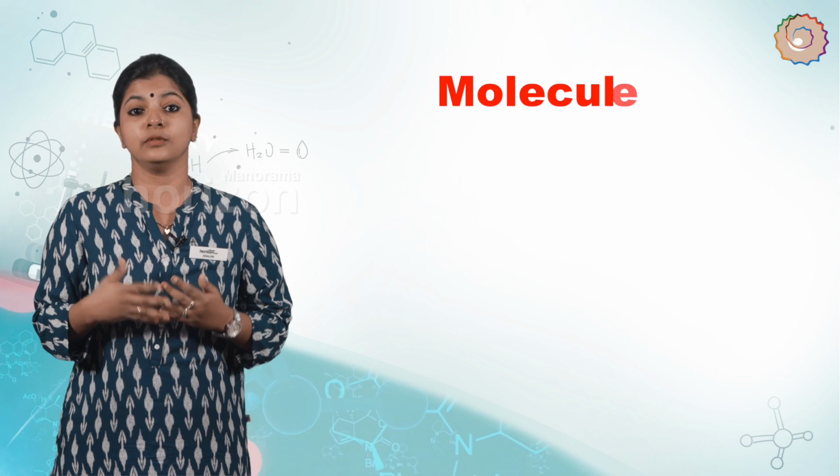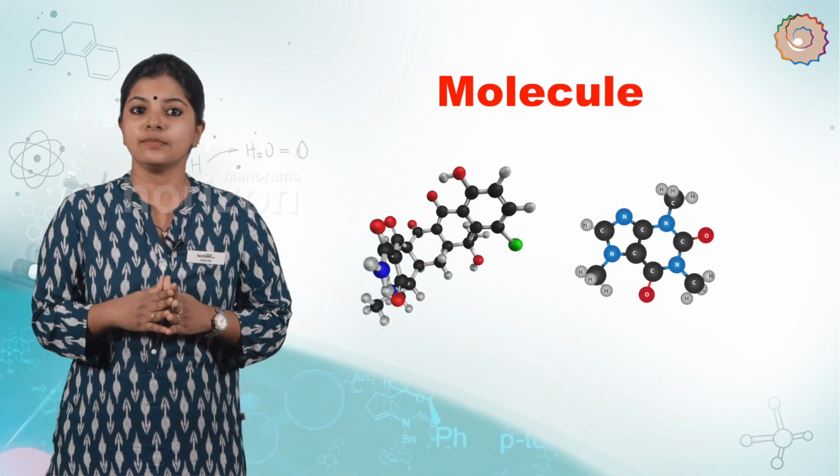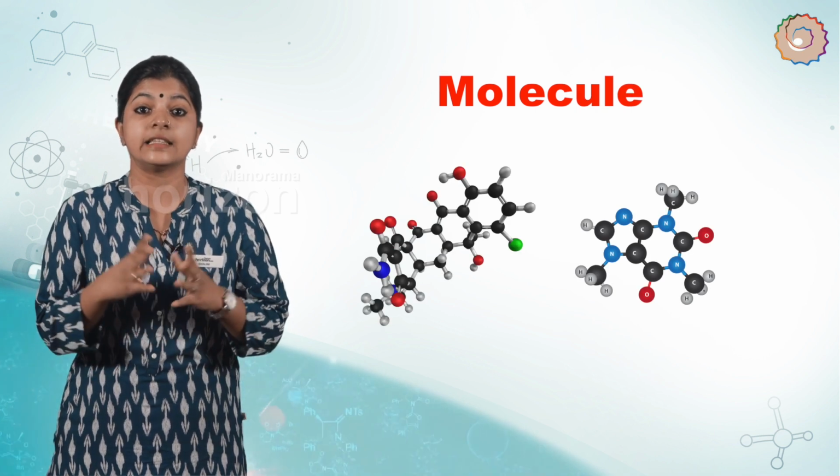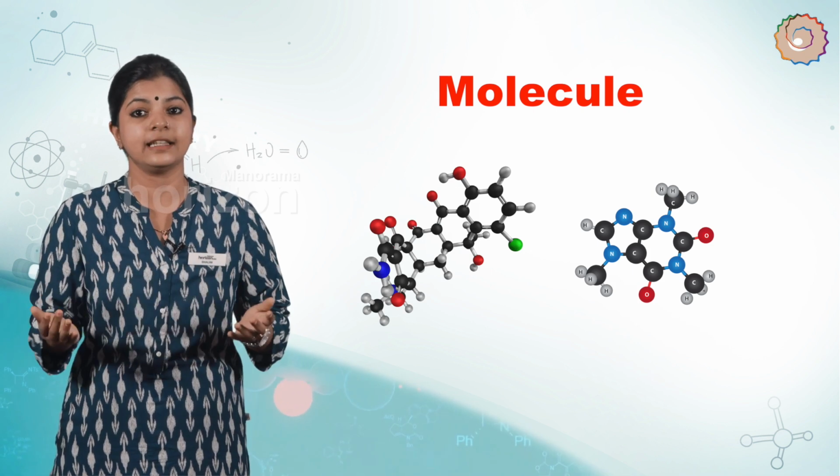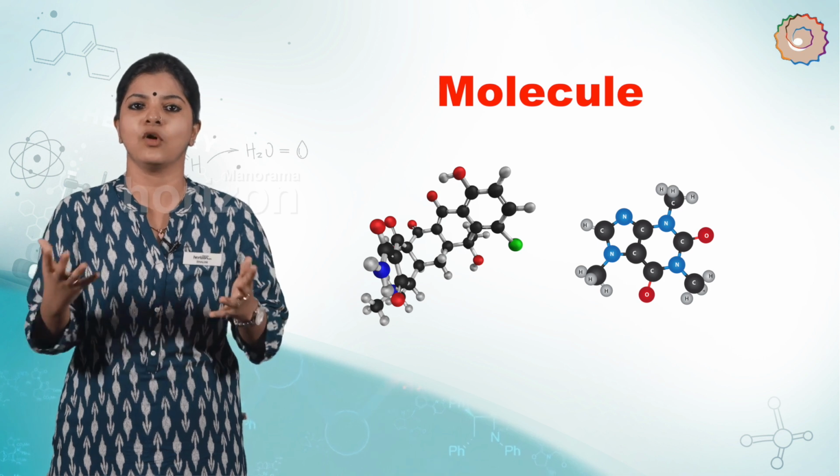Atoms of most elements are not able to exist independently. They usually form molecules and ions. These molecules or ions aggregate in large numbers to form the matter that we can see, feel, and touch. So what is a molecule?